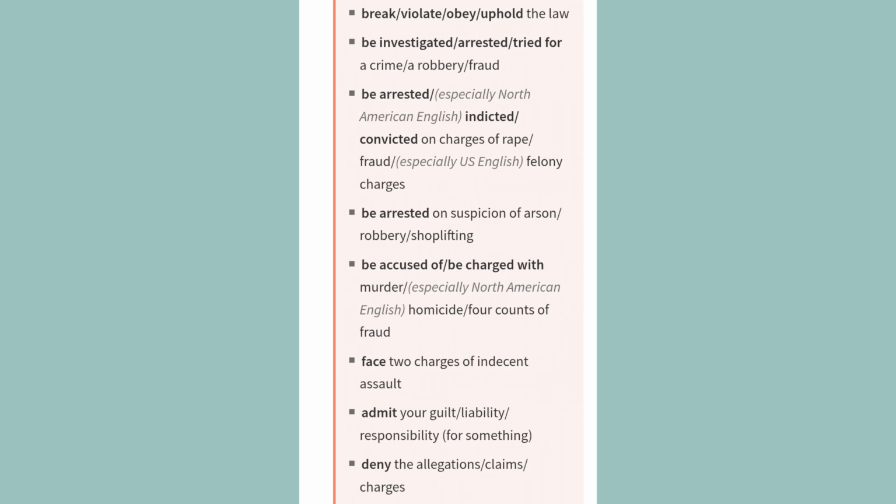Be arrested, especially North American English, indicted, convicted on charges of rape, fraud, especially US English, felony charges. Be arrested on suspicion of arson, robbery, shoplifting. Be accused of, be charged with murder, especially North American English, homicide, 4 counts of fraud. Face 2 charges of indecent assault.